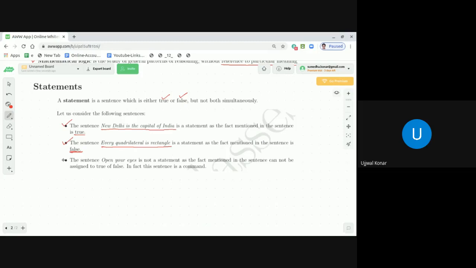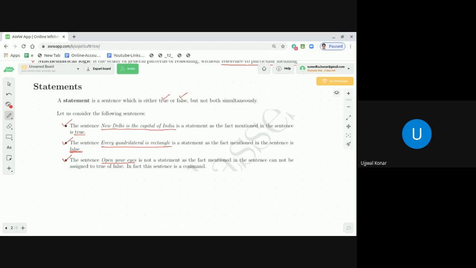Let's look into the third one. The sentence like "open your eyes" is not a statement in the context of mathematics, as the fact mentioned in the sentence cannot be assigned true or false. In fact, this sentence is a command. "Open your eyes" is not a statement. It is a sentence, but more than that, this sentence is a command. If you look into the fact mentioned in this sentence, it is not true or false.